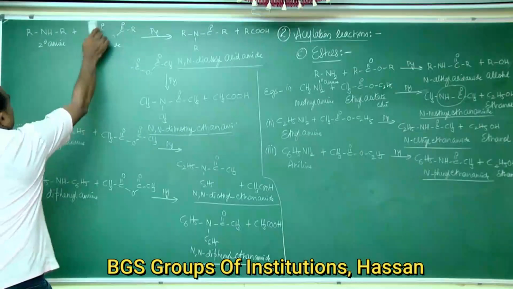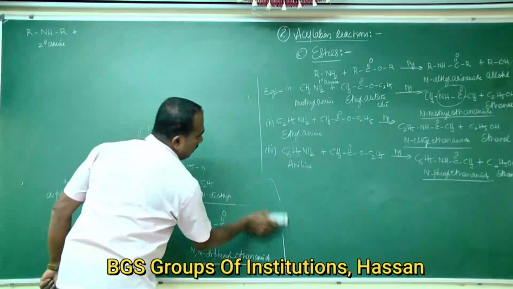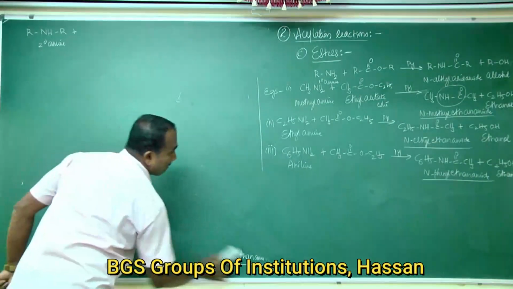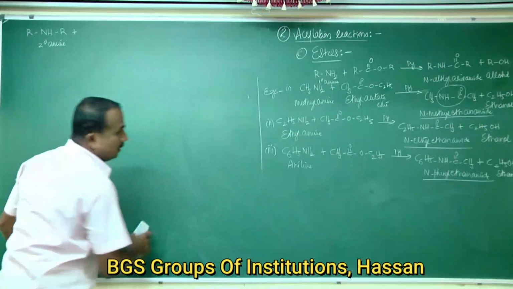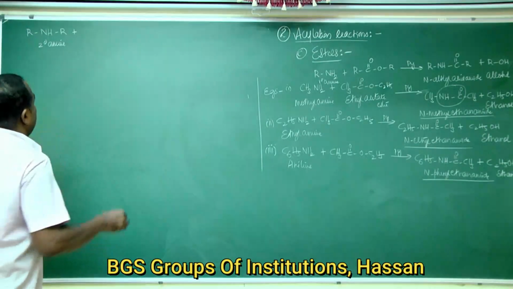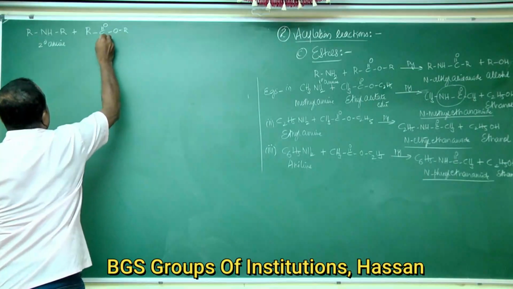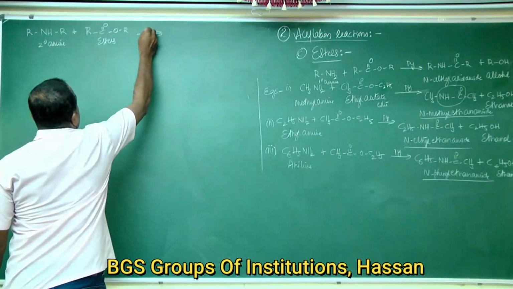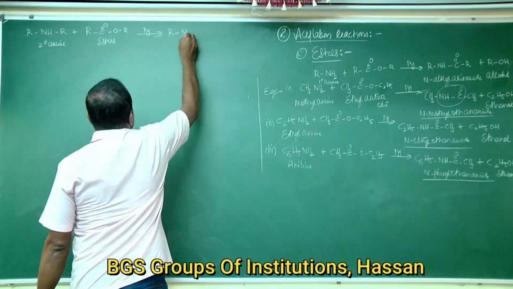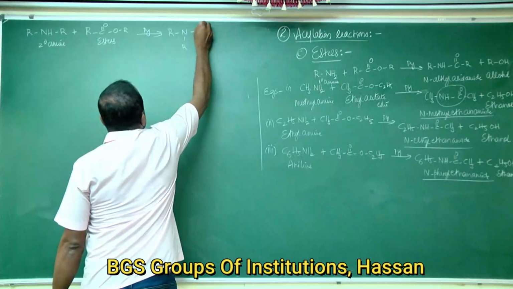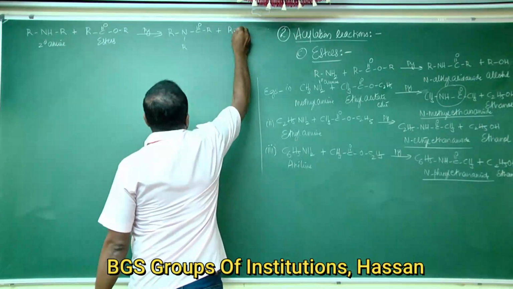Secondary amines react with esters, RCOOR, in the presence of strong bases like pyridine to form R2N-COR plus ROH.